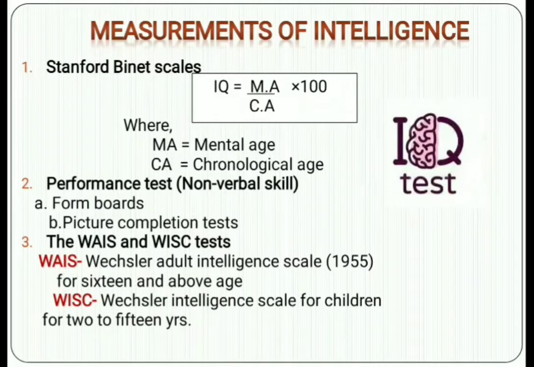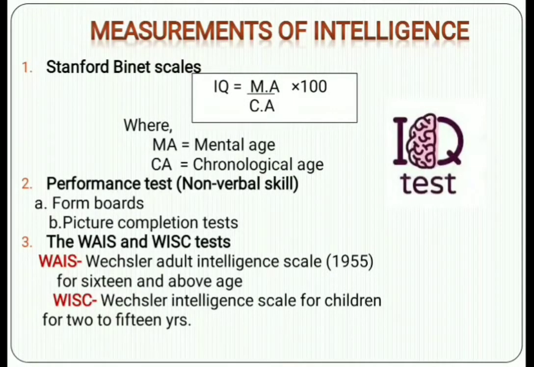If you want to calculate the IQ of any individual person, you can use this formula: IQ is equal to mental age upon chronological age into 100. So this is about the Stanford Binet scales. You should keep in mind the name of this scale or test. Then the performance test, which is a non-verbal skills test. We are not going to talk much here, just non-verbal, by seeing pictures and completing picture tests. It is called form boards.